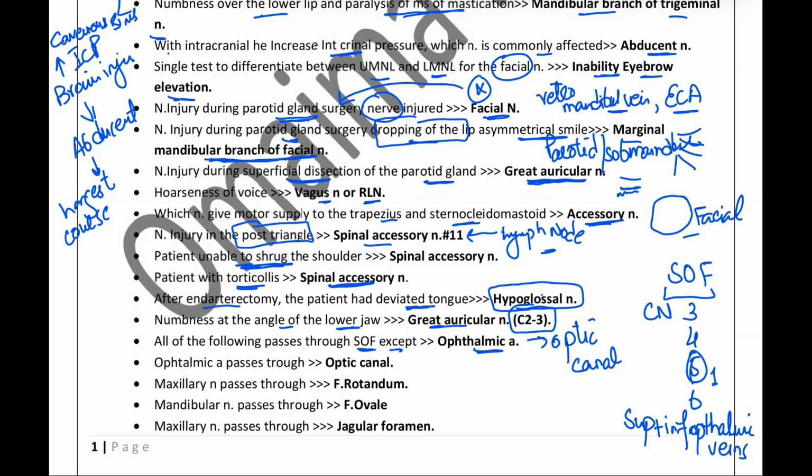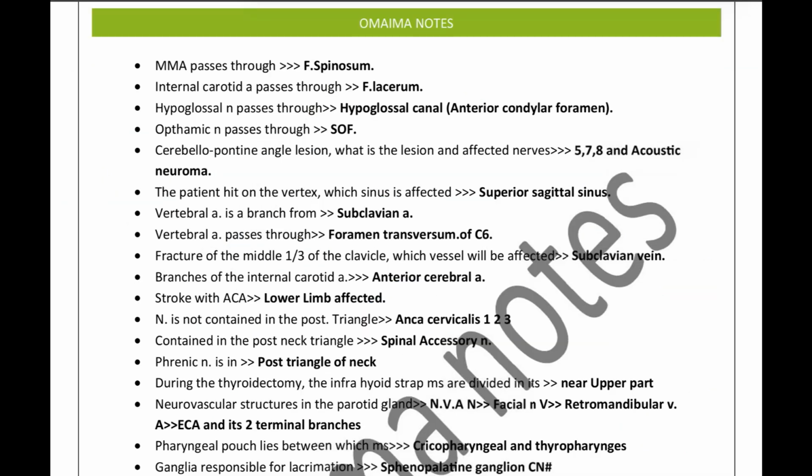Now the maxillary artery passes through the foramen rotundum. The mandibular nerve is passing through the foramen ovale, and the maxillary nerve is going to pass through the jugular foramen. Next, the middle meningeal artery is going to pass through the foramen spinosum. The internal carotid artery is going to pass through the foramen lacerum. The hypoglossal nerve passes through the hypoglossal canal, which is present in the anterior condylar foramen. The ophthalmic nerve passes through the superior orbital fissure.